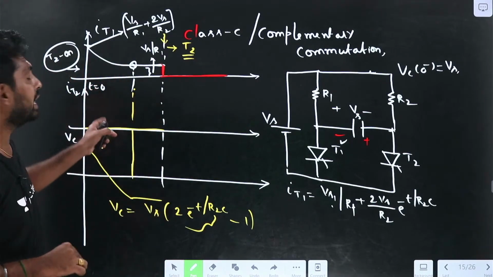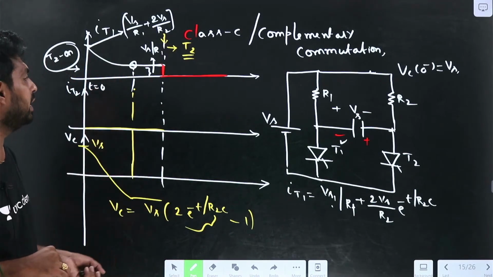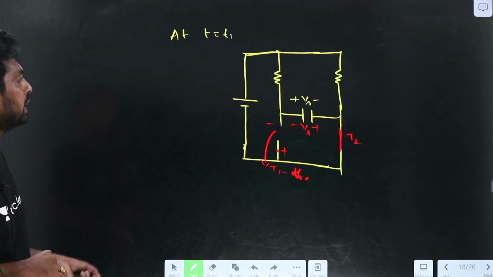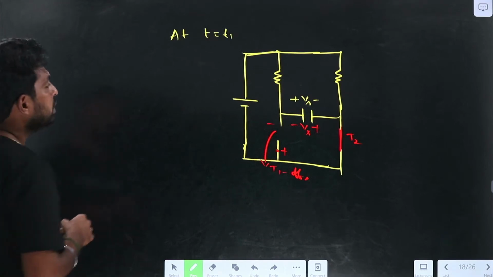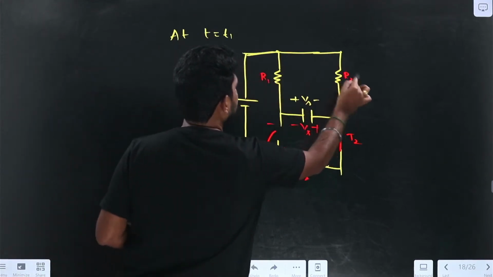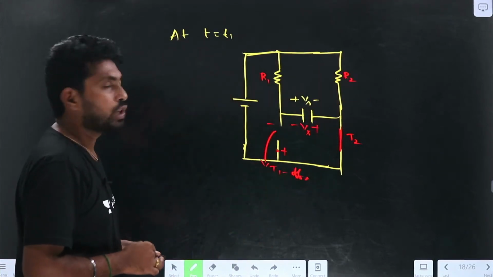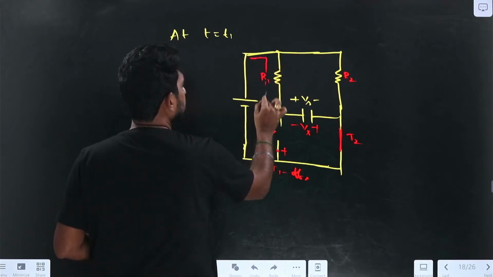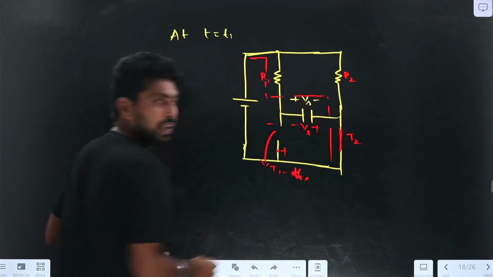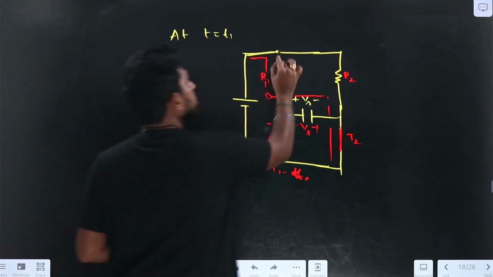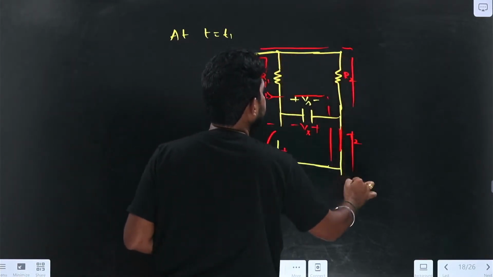So now let us draw the IT2. How can we draw the IT2? The same analysis we can apply here. Let me take R1 and R2. So how will the circuit be? The current will be in this direction. One current will flow in this direction, which is IR1, and the second current also flows in this direction. So the current has two paths.